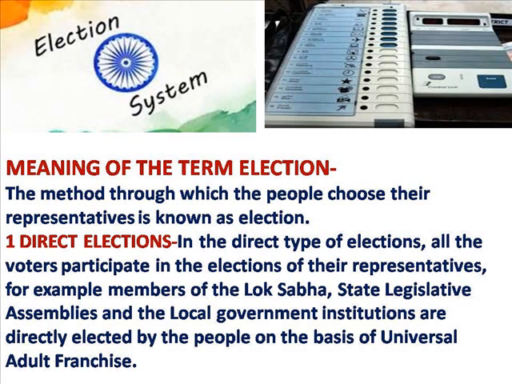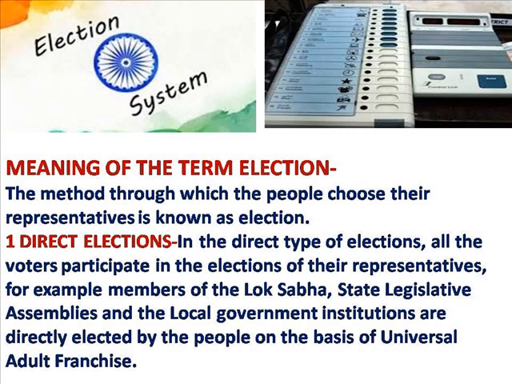Now, first of all, we must know the meaning of the term election. Students, the method through which the people choose their representatives is known as elections. Elections are of two types, direct elections and indirect elections. First of all, we will discuss about the direct elections. In direct elections, all the voters participate in the elections of their representatives. For example, members of the Lok Sabha, state legislative assemblies, and the local government institutions are directly elected by the people on the basis of universal adult franchise.